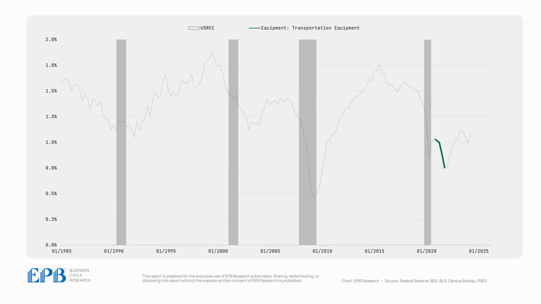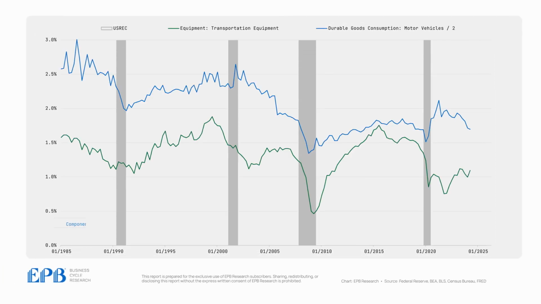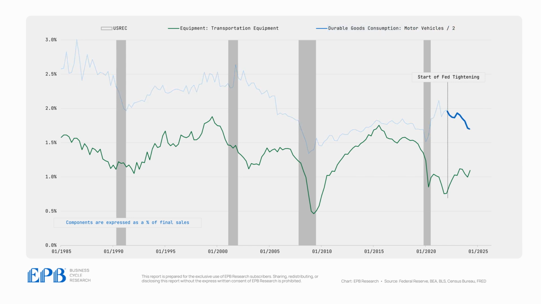Then, when the Federal Reserve started to tighten monetary policy, auto equipment investment surged, completely the opposite of what normally happens. Even more unusual is that auto equipment investment has diverged from auto consumption due to the atypical cycle after the pandemic. Auto consumption, which is part of durable goods consumption, is trending lower, while auto equipment investment is trending higher. This will reconverge with time as these issues normalize, but this has given the illusion that parts of the economy are insensitive to interest rates or that a recession could be avoided.